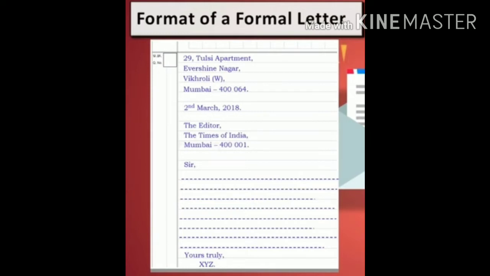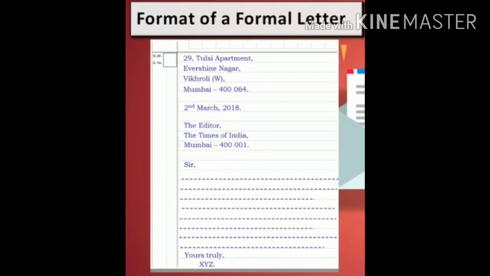After writing the date, drop a line and then write the receiver's address. This address is of the person the letter is being addressed to, the receiver. The address is also written on the left side of the page after the date. It can be addressed to a particular person or to an organization. Don't forget to write the title of the person, like the principal, the editor, the manager, etc. And then write the addressee's address.